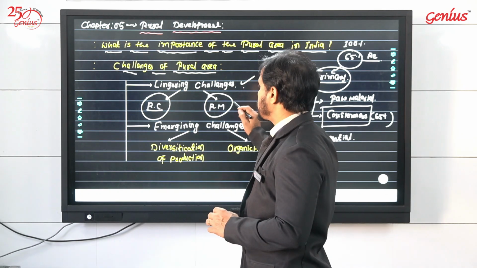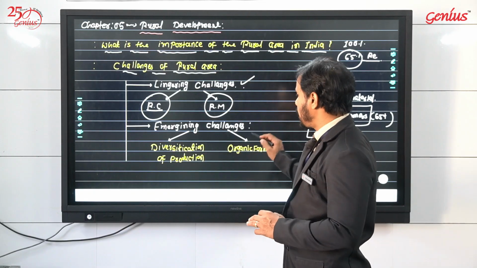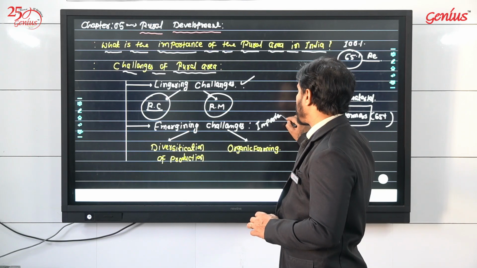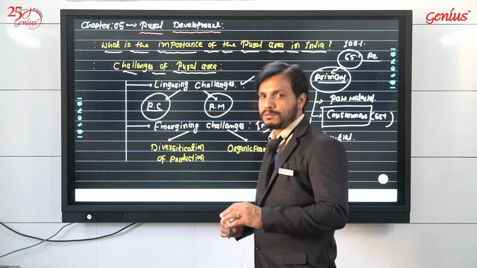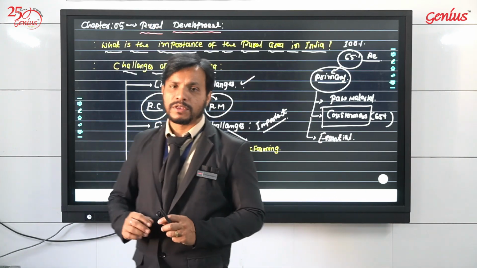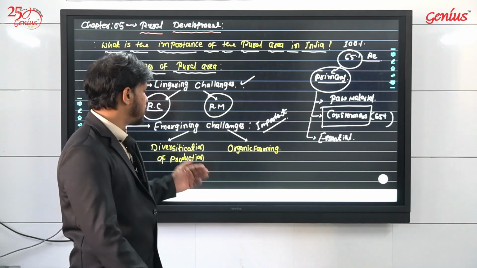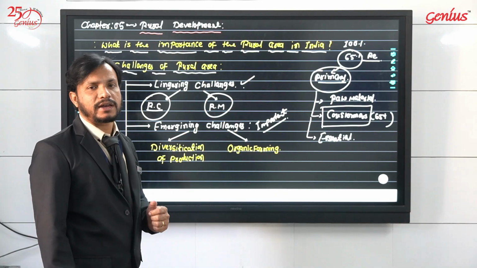Okay, so that was the lingering challenge, but there are a few emerging challenges, and these are important for us from the point of view of the exam. So the emerging challenges because of modernization, which emerging issues do we have? First is diversification of the production activity.